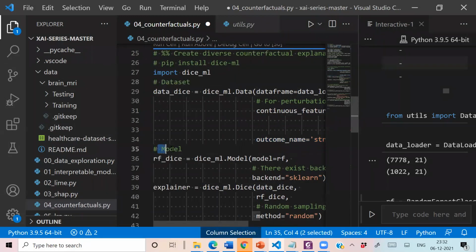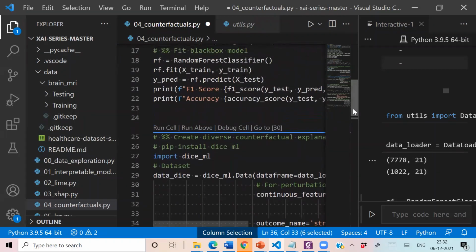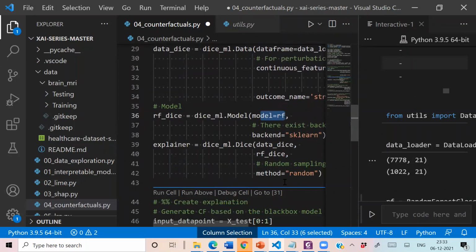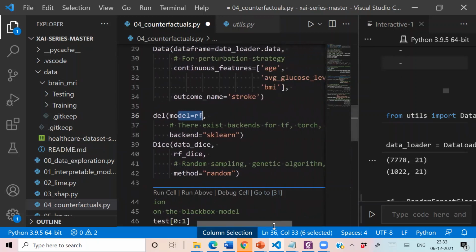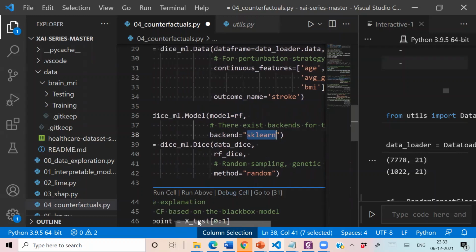Then in the second step, we have to specify the model. For example, we are working on random forest. So in this model, we are specifying the model, that is RF. You can see here it is implemented in the RF variable. And then we have to specify how we have implemented it. We have implemented the random forest by using sklearn. Of course, you can use PyTorch, you can use TensorFlow. So based on that, we have to specify our backend. And in our example, our backend is sklearn. So we have specified our model.